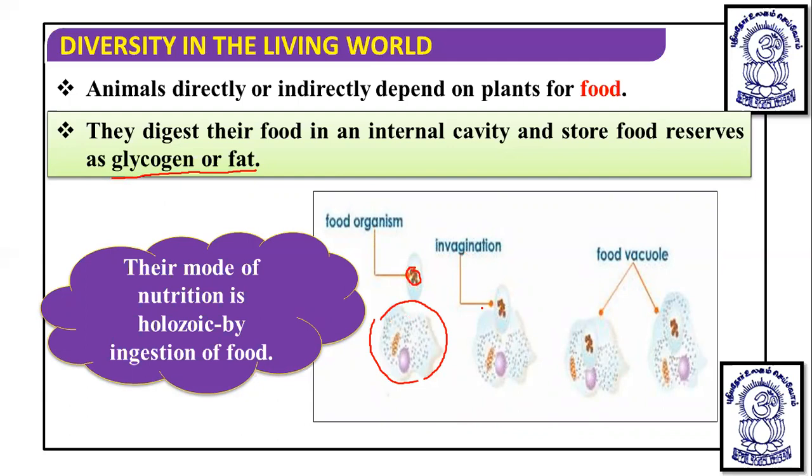The invagination develops around this food organism, and then the food is taken inside the body. This is how they take food, that is ingestion by invagination of the plasma membrane, and then this food is present in the form of a food vacuole.